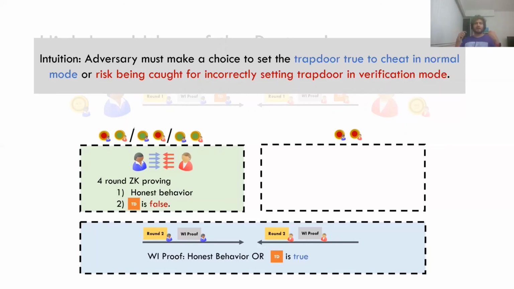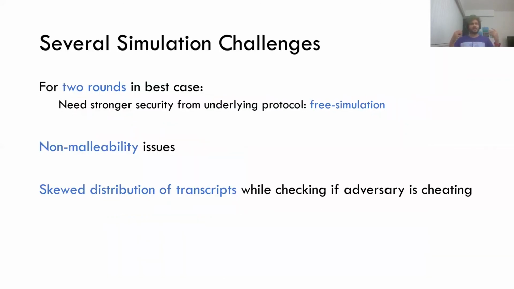Okay, but obviously this doesn't quite fit into 5 rounds. This is a high-level idea. You're going to have to parallelize some of the rounds and make sure everything sort of works out. And there are several simulation challenges. For 2 rounds, in the best case, we actually need a slightly stronger security notion from the underlying protocol that we call free simulation. It turns out some existing protocols already satisfy this notion.